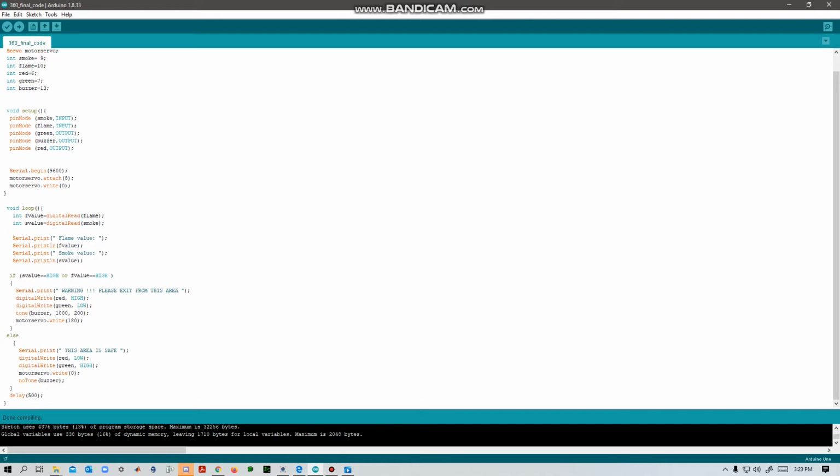If both the S value and F value are 0, then the green LED will turn on, the servo motor will write 0, and the buzzer won't make sound.